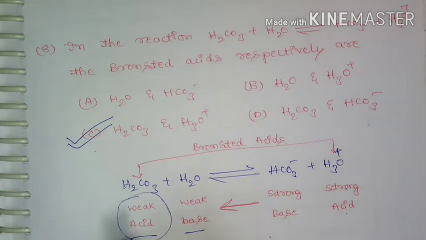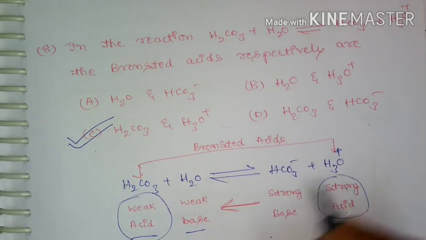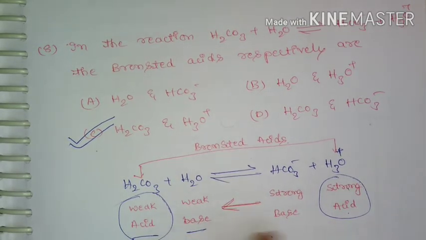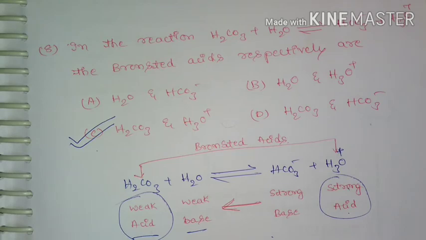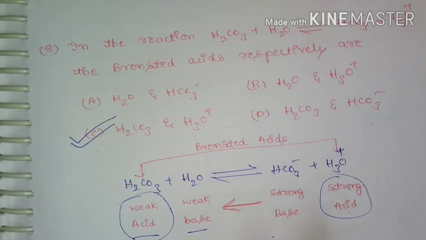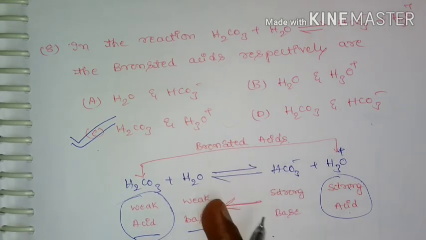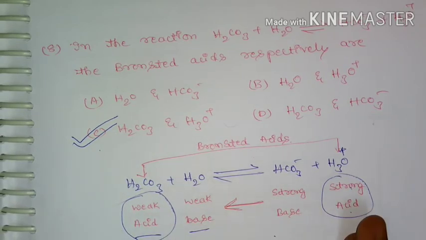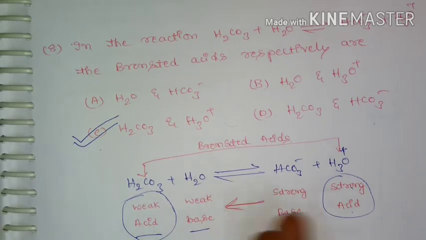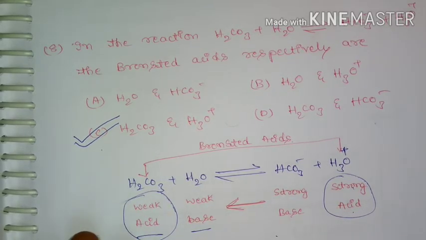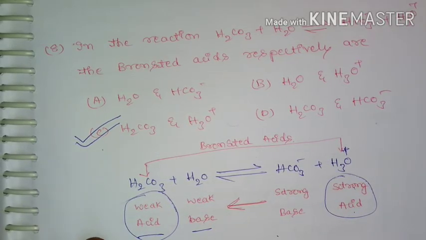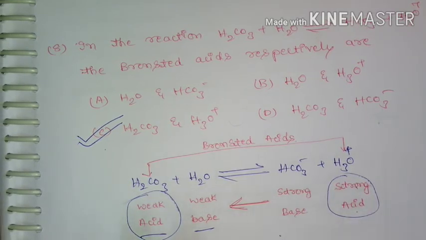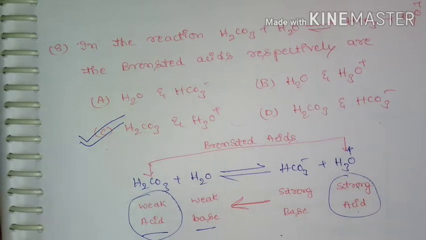Here H2CO3 and H3O plus act as Bronsted acids. The remaining two are Bronsted bases, and they form conjugate acid-base pairs in equilibrium. In Lowry-Bronsted theory, equilibrium always lies from the strong to the weak side, so the left side will be the major one, not the right side. So the Bronsted acids are H2CO3 and H3O plus.